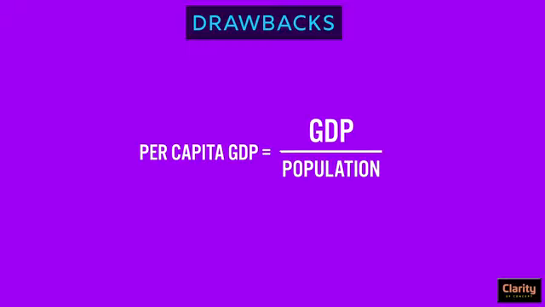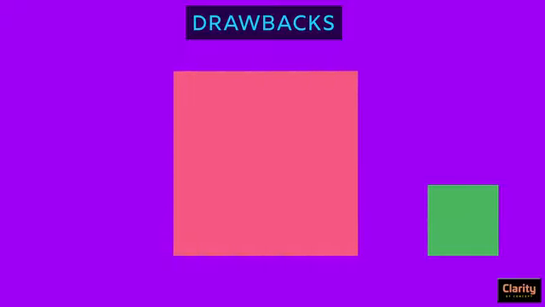Let us now look at some of the drawbacks of GDP method. GDP measures only size and quantity of an economy and not its qualitative aspects. For example, per capita GDP. It is GDP of a country divided by its population. UK and India have almost equal GDPs. But UK's per capita GDP is nearly $40,000, while it is only $2,200 for India.